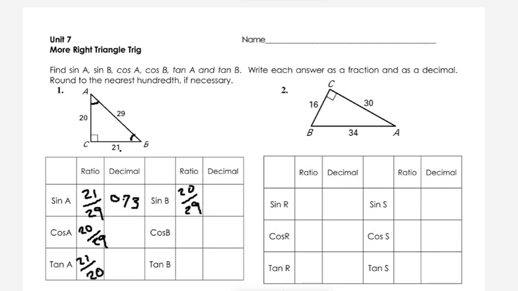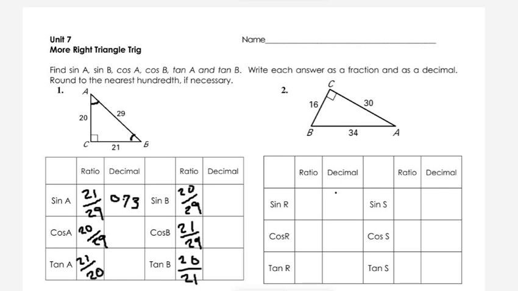Cosine B or cos B is adjacent over hypotenuse. The adjacent side to B is 21. So 21 over 29 is the trigonometric ratio of cosine B. Tan B is opposite over adjacent side. So that will be 20 over 21.